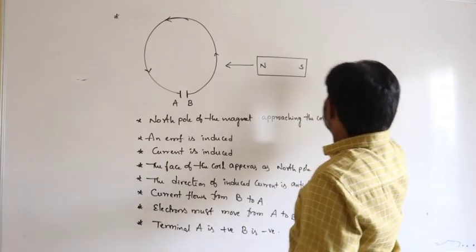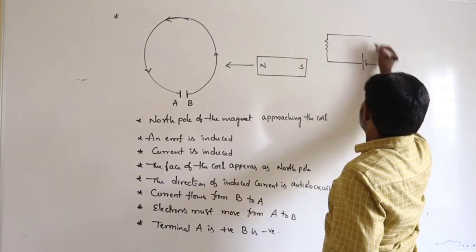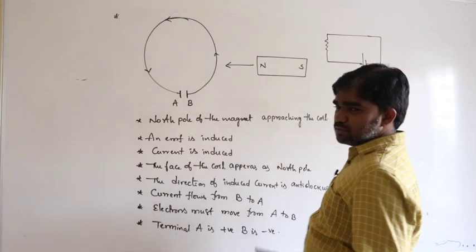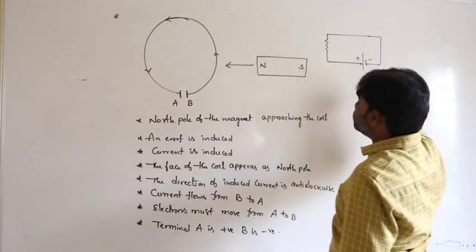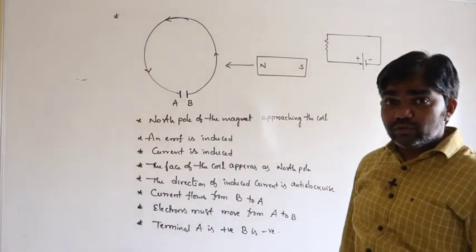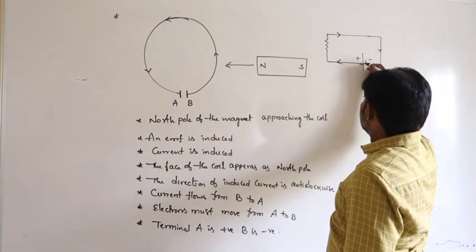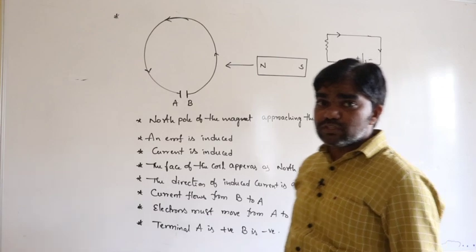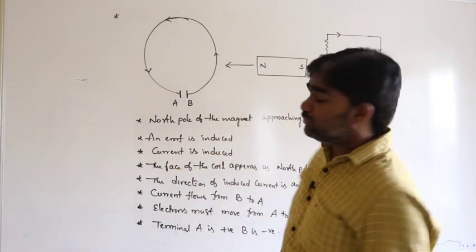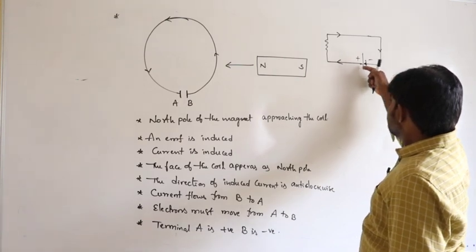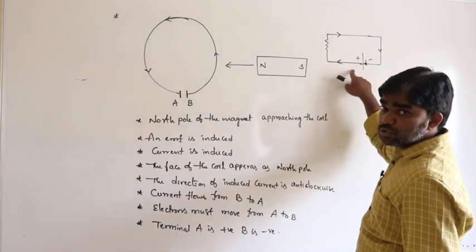For example, if a battery is connected in a simple external circuit, current always flows from the positive terminal to the negative terminal in the external circuit. But in the internal circuit, it always flows from negative to positive, that is called EMF. So inside the cell, the current flows from the negative terminal to the positive terminal.